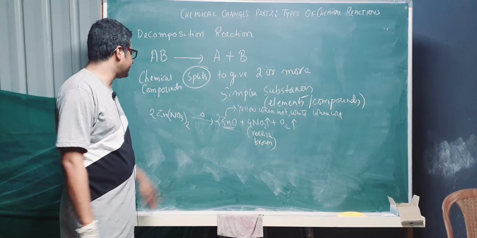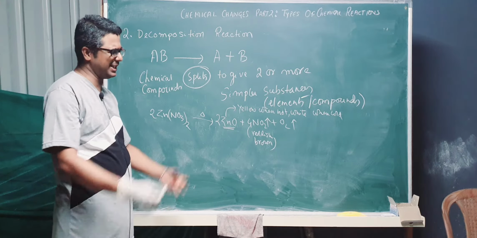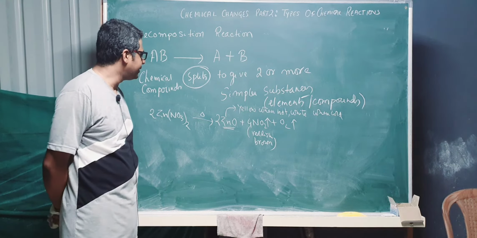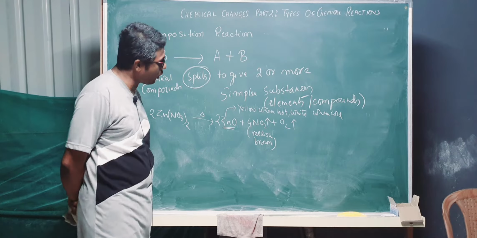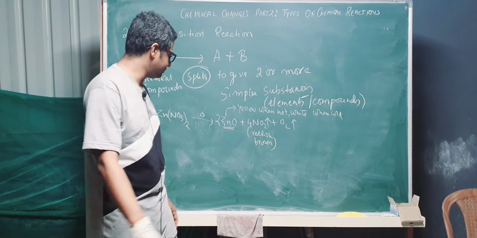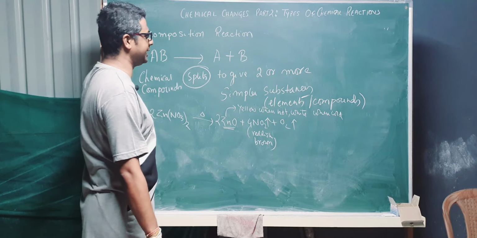If somebody asks for the observation, then: action of heat on zinc nitrate gives a precipitate or a deposit, you can say. Don't write precipitate because I am not going to add water to it. So a deposit which is yellow when hot and white when cold, and a reddish brown gas is evolved. Simple. So this is decomposition reaction.